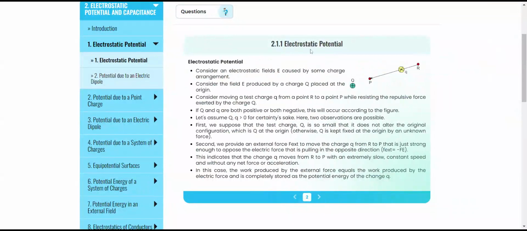So what is electrostatic potential? Let us understand the story in which there is a Rocky Bhai and there is a Garuda. Who is Rocky Bhai? Yes, the hero from KGF. Here, the Kolar Gold Field will be represented by our electric field. So here, we have our Rocky Bhai.